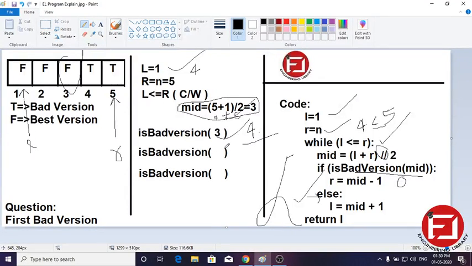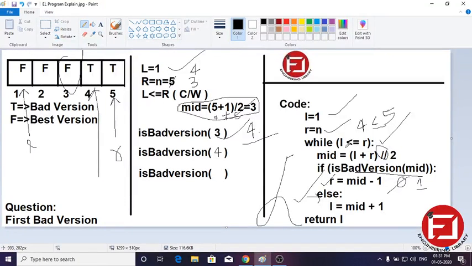So isBadVersion(4) will be called, and it returns true. True means 1, so this condition is satisfied. So the R variable is updated with mid minus 1, and mid is right now 4, so R will be updated with 4 minus 1, which is 3.